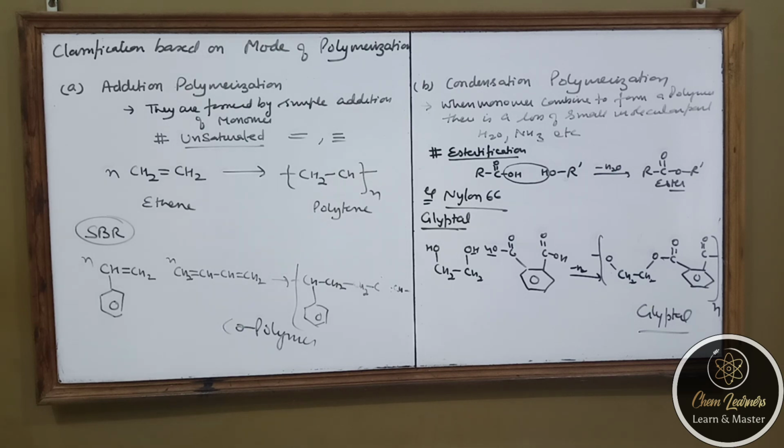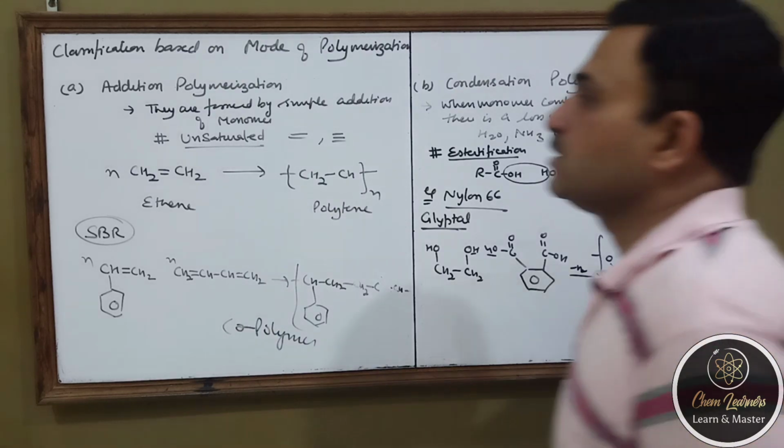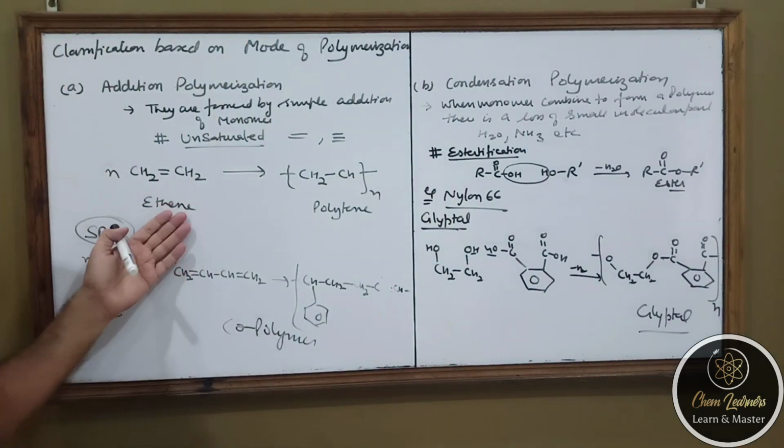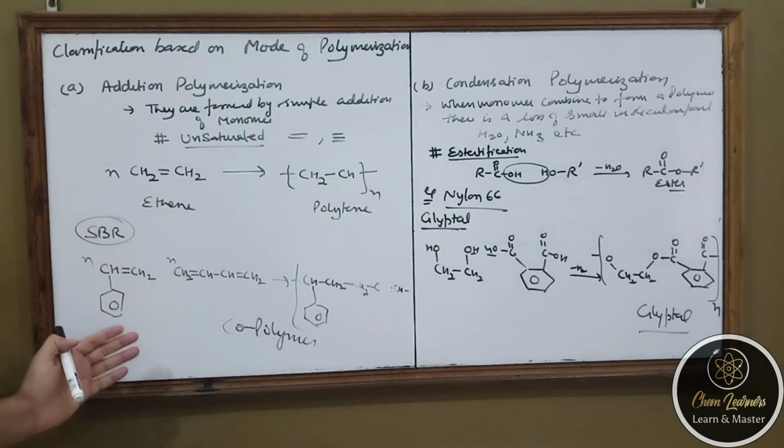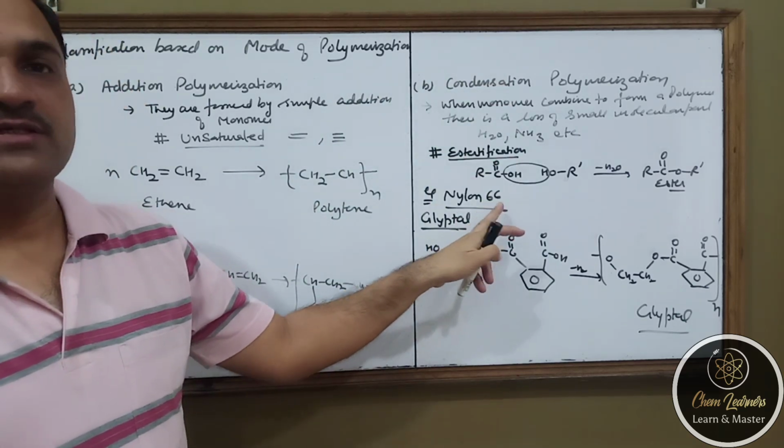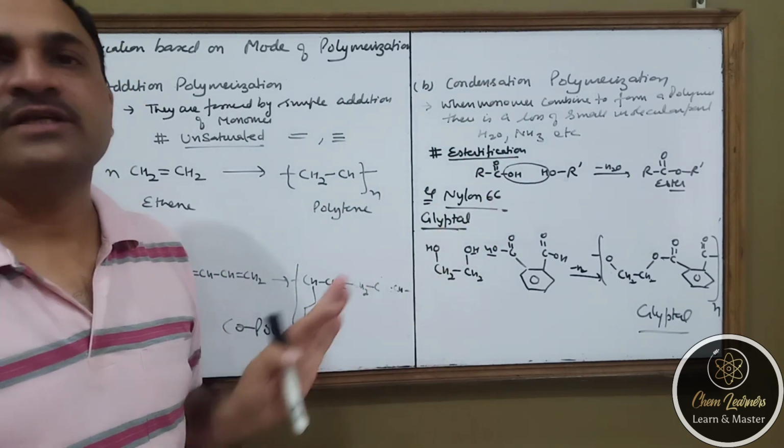So they are always forming polymers on the basis of opening of the double bonds, so that the double bond is converted to a single bond, and that's why it happens only in unsaturated compounds. But condensation polymerization happens in those molecules which have a certain functional group capable of undergoing the condensation process. The most common examples of addition polymers are polythene, polyvinyl chloride, polystyrene, the SBR rubber, and in condensation, nylon 66, nylon 610, glyptal, terylene, etc.